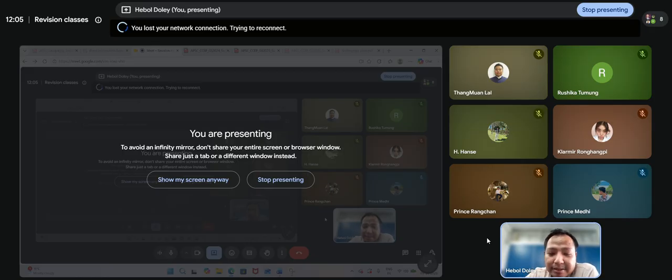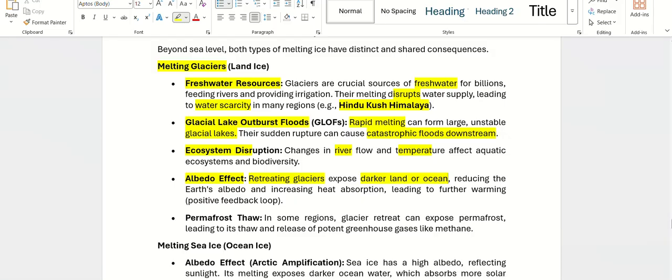So if this melts, the earth and the ocean water will absorb more heat. That is the albedo effect, the reduction of the reflecting back of sun rays.